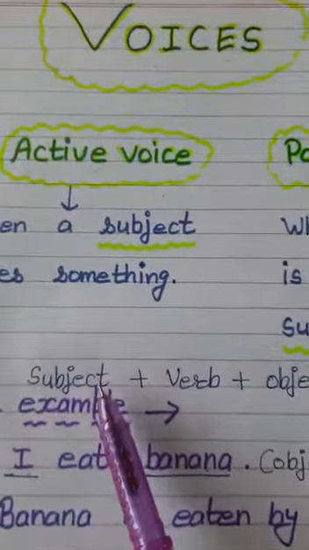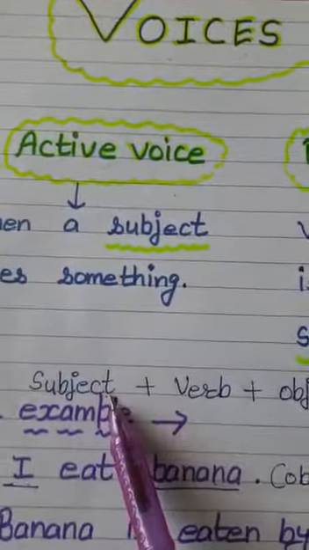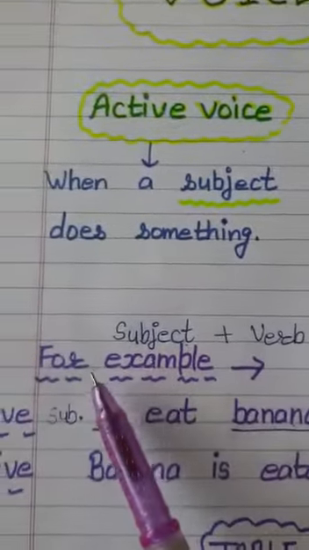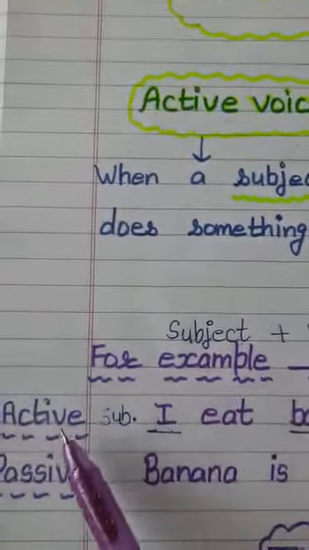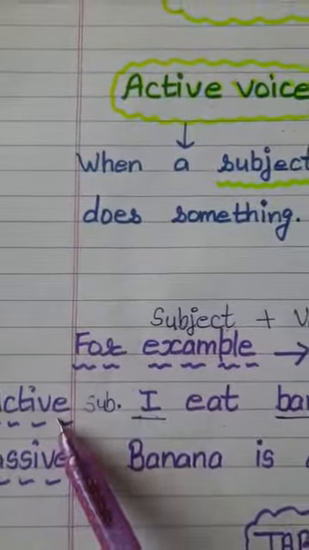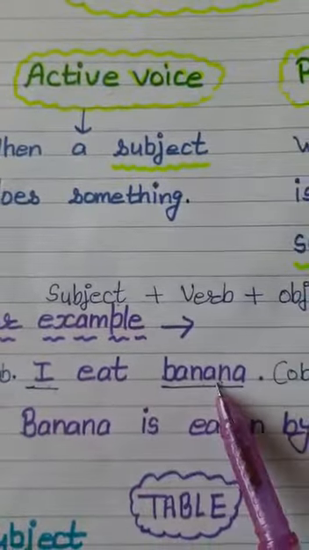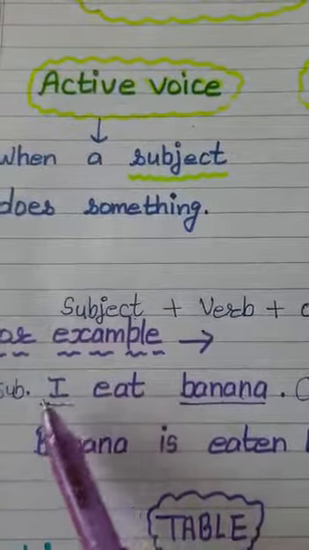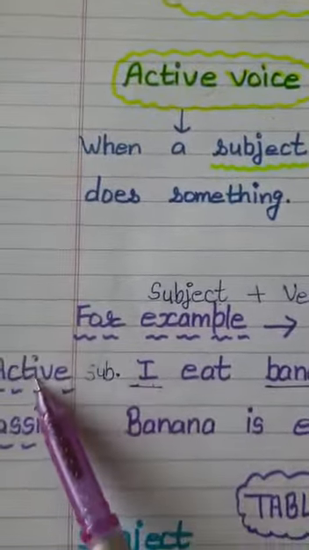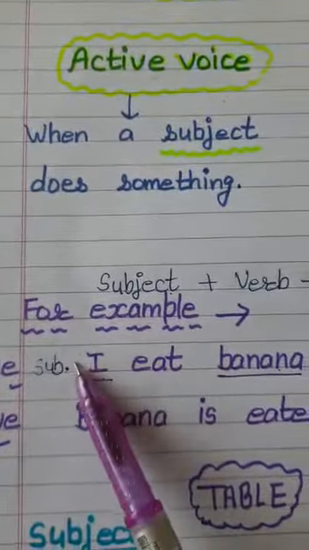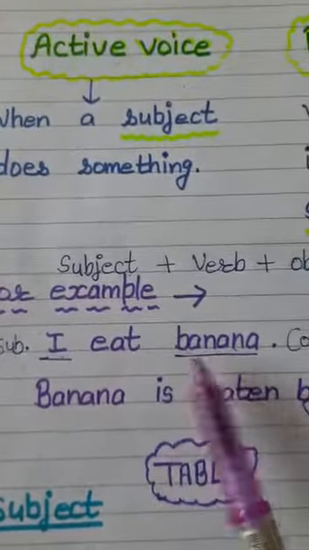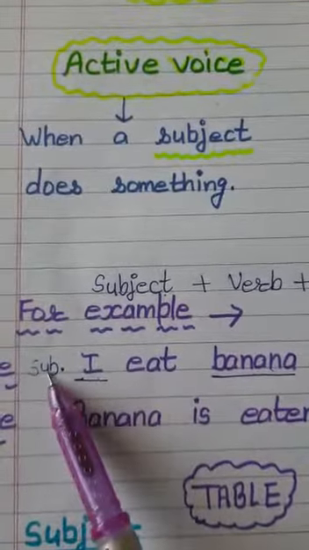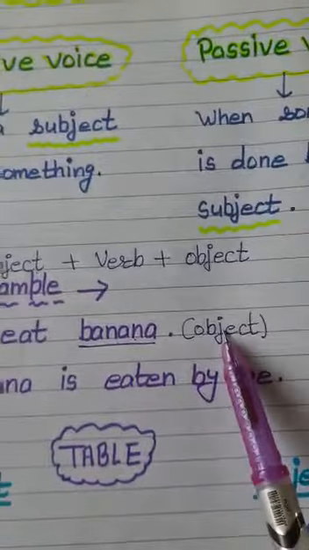In a sentence, generally we are having subject plus verb plus object. Let's go through an example. For example, here we are having active voice. Active, I eat banana. Now we are seeing that the work is done, the action is done by the subject. So the sentence is active. काम कौन कर रहा है? Subject. I eat banana. मैं banana खाती हूँ. Here we see that I is the subject and banana is the object.